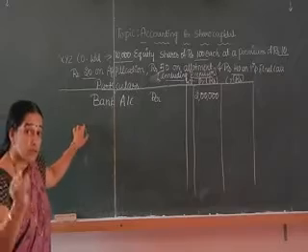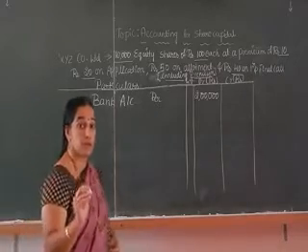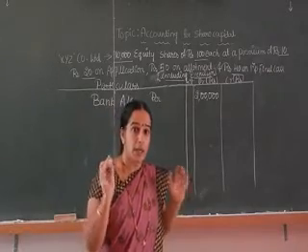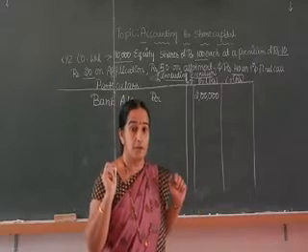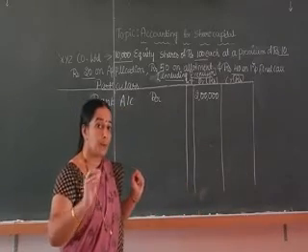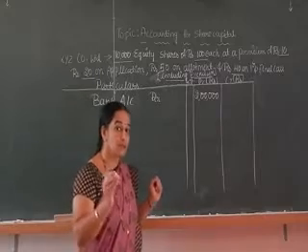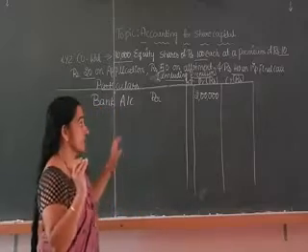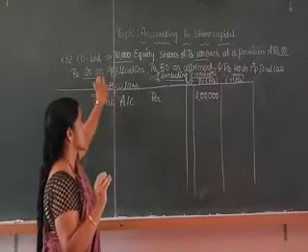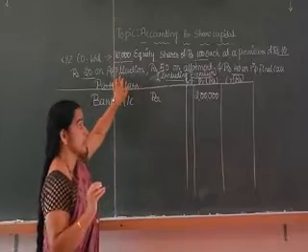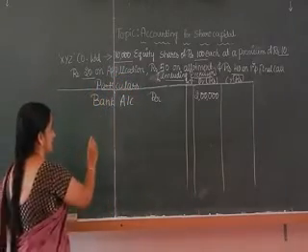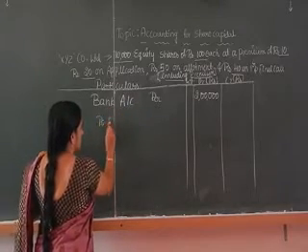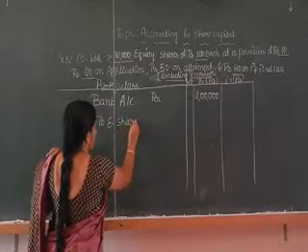And who are the givers of the benefit? The givers of the benefit are the shareholders, here the applicants. The share application account is a personal account, and here we credit the giver. So the entry is: bank account debtor to equity share application account.